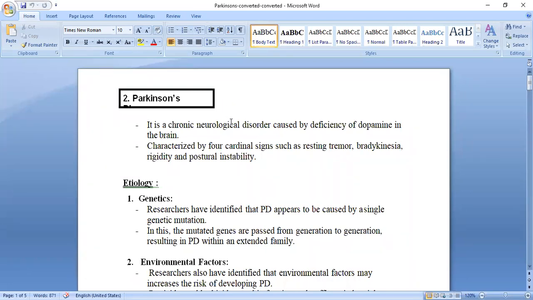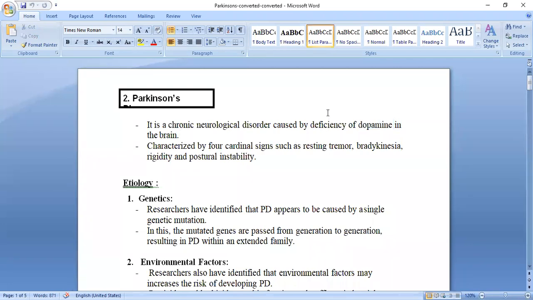Epilepsy. Yes, very nice. Epilepsy, one of the CNS disorders. Now, second one, we will see Parkinson's disease. It is a chronic neurological disorder. It is caused due to the deficiency of dopamine in the brain. It is also a brain disease.